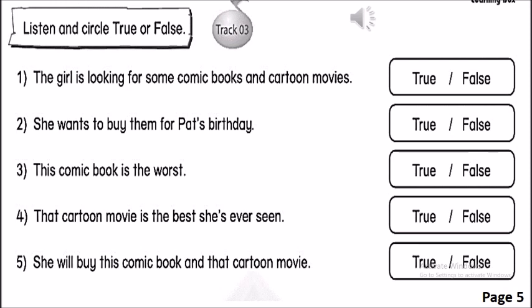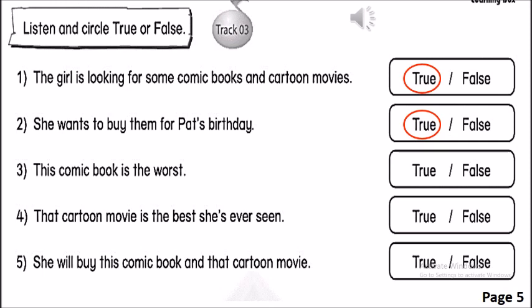Okay, do you finish? Now we will check. Number 1. The girl is looking for some comic books and cartoon movies. And the correct answer is true. Number 2. She wants to buy them for Pat's birthday. And the correct answer is true. Number 3. This comic book is the worst.